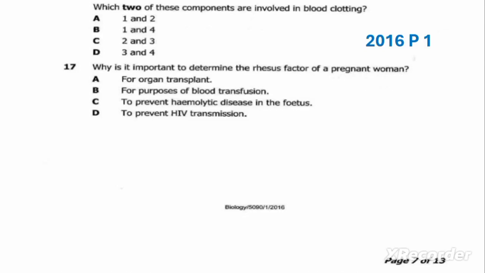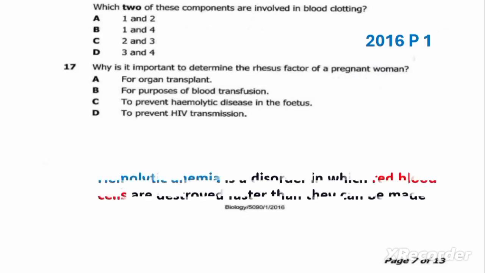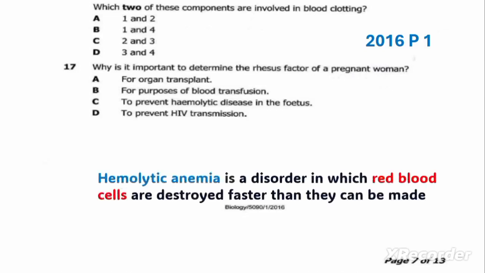We have seen that the reason why we are determining the rhesus factor is to prevent hemolytic disease. So therefore, our correct answer here is C. In this video, we are going to end here.